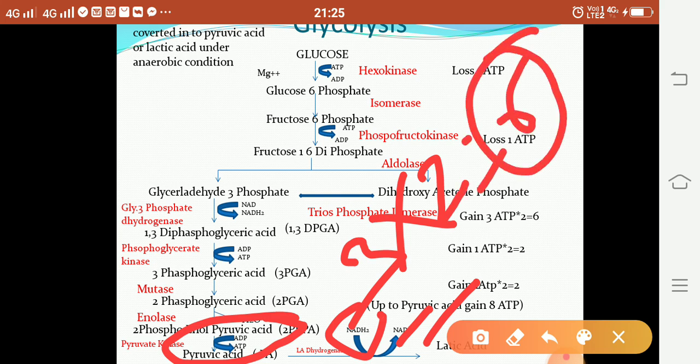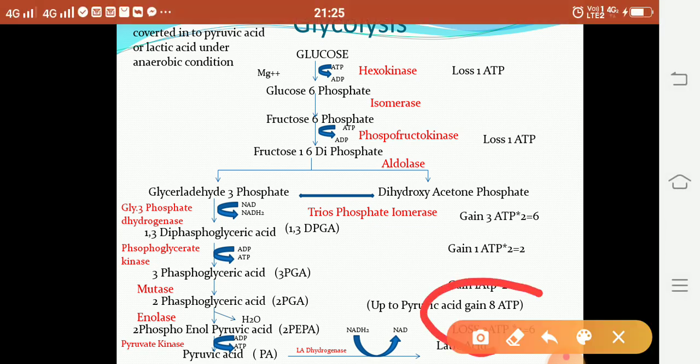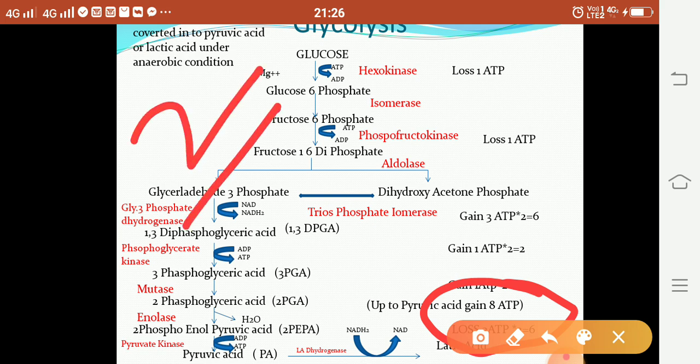There is a loss of 6 ATP. It means this 6 ATP is lost. It means that up to the lactic acid, the total ATP formed is 2. How is 2 ATP formed?